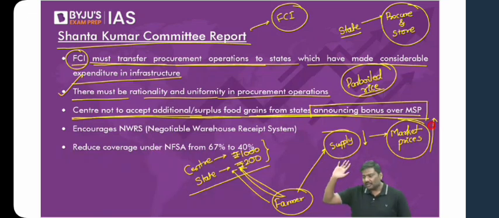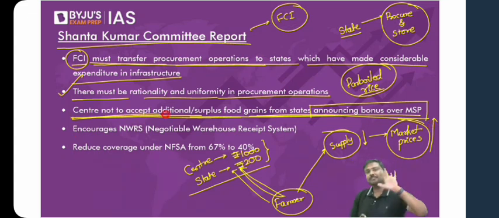Can I go to the next one now? Nobody wants to answer, right? So yes, it could contribute to an inflationary trend in the market. That's a danger of MSP policy. Okay, next one. What should you do? What's the solution then? If a state is announcing more and more bonus, do not procure the surplus from that state. Let the state government procure it and bear the burden of it. You do not procure it. So that is the recommendation.